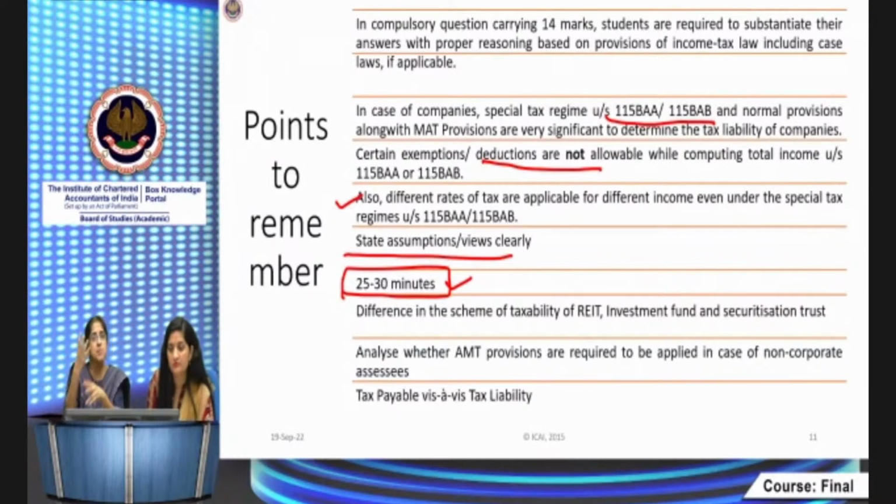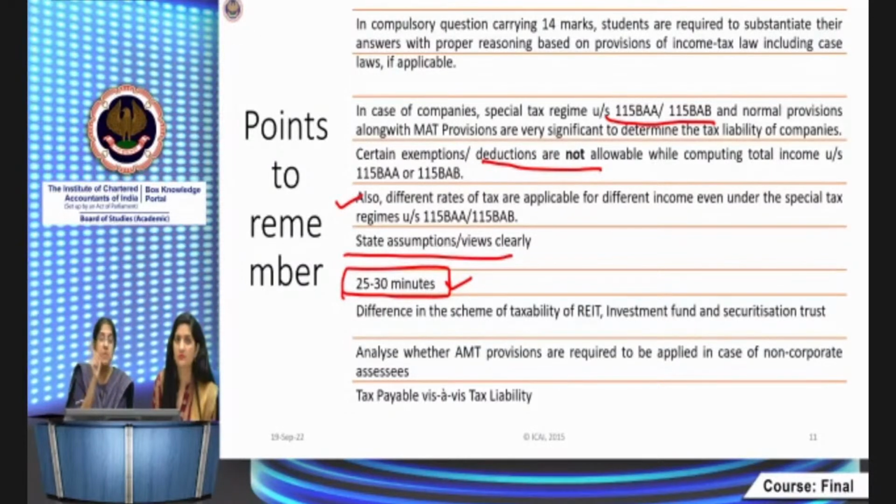So 25 minutes means you have to see accordingly. Now 15 minutes for the DT part, because it carries 8 marks, and 10 minutes for the international taxation part. Or if the international taxation part happens to be a little bit tougher, you take more time for that, and less time for the other. It depends upon the complexity level of the question involved. I cannot give you a one-size-fits-all answer here. It depends upon which question is more complex. Somewhere there will be a balance. If DT is more complex, then your international taxation will be relatively simpler. That balance will be maintained. But accordingly, you have to decide your time allocation.